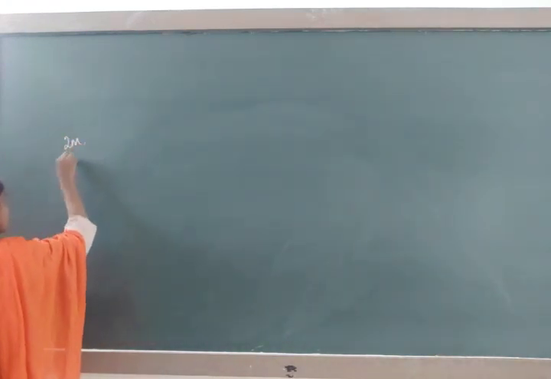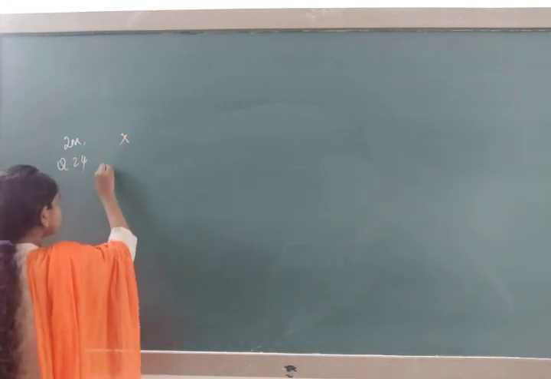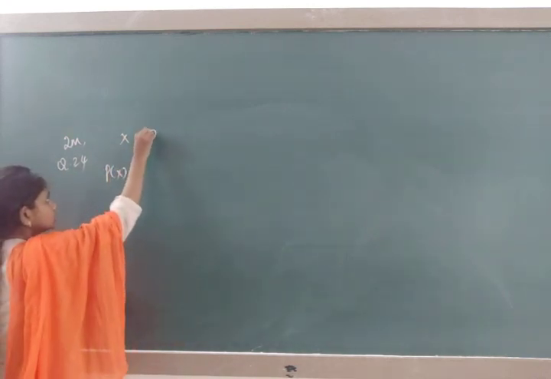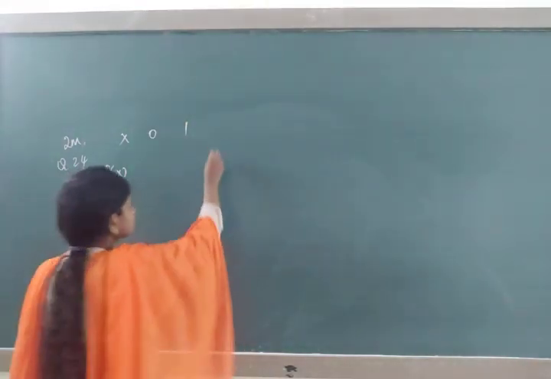So take a 2 mark question. Question number 24: x values, p of x values. So this is 0, 1, 2, 3, 4 up to 7.